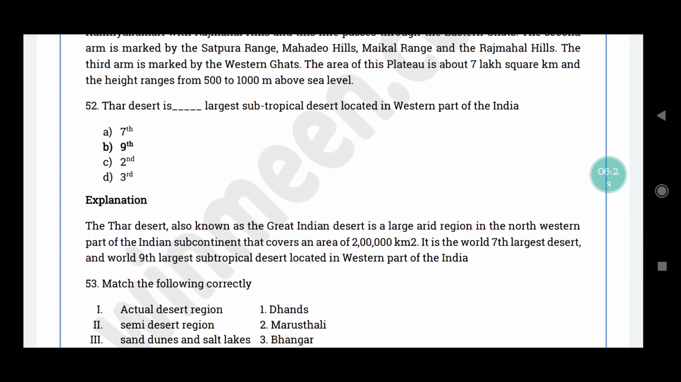52nd. Thar Desert is the largest subtropical desert located in the western part of India. The correct answer is option B.